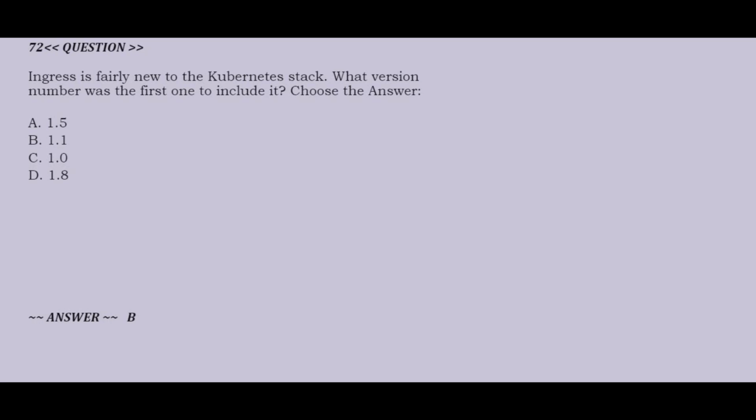Question is, Ingress is fairly new to the Kubernetes stack. What version number was the first one to include it? Option A 1.5, Option B 1.1, Option C 1.0, Option D 1.8. Correct answer is option B.